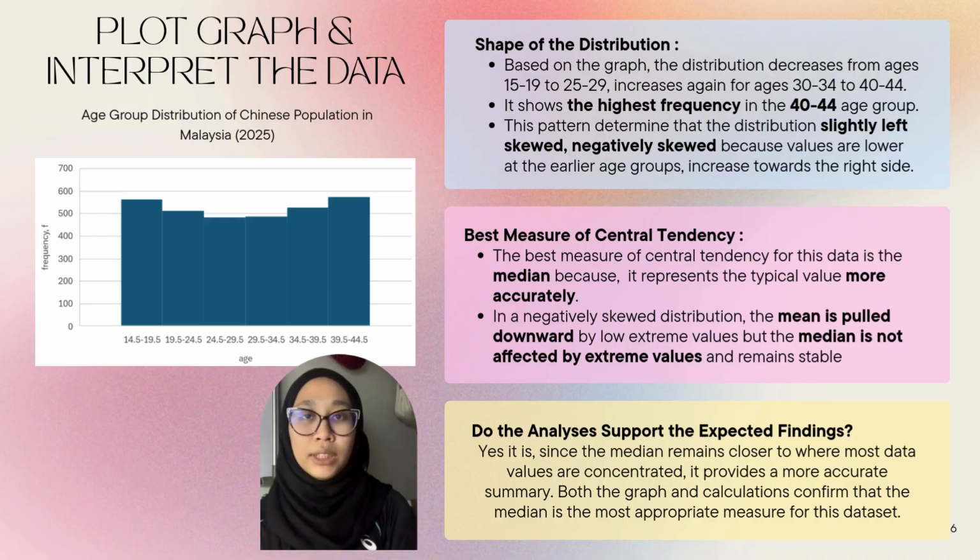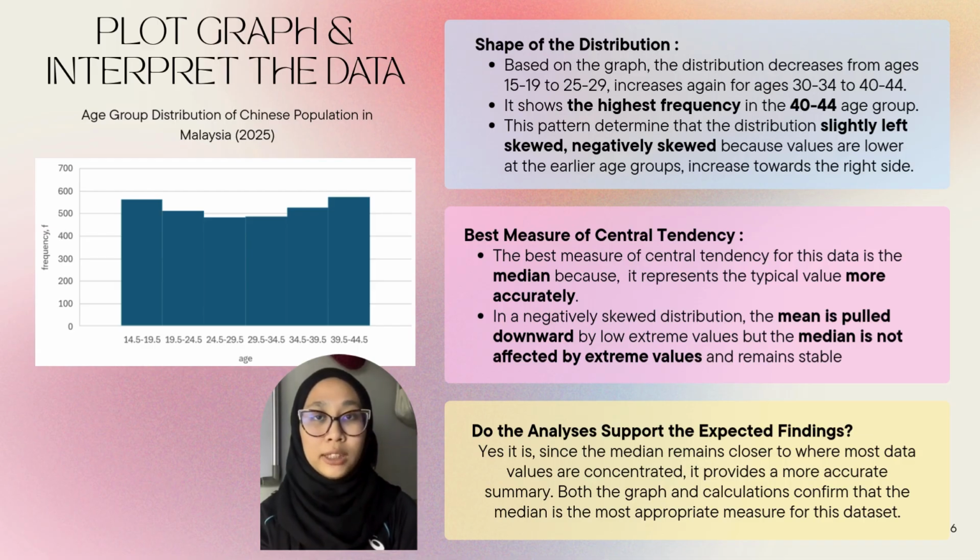The highest frequency, as you can see, appears in the 40 to 44 age group. So based on this pattern, the distribution is slightly left skewed, also called negatively skewed, meaning that lower values pull the distribution toward the left side.